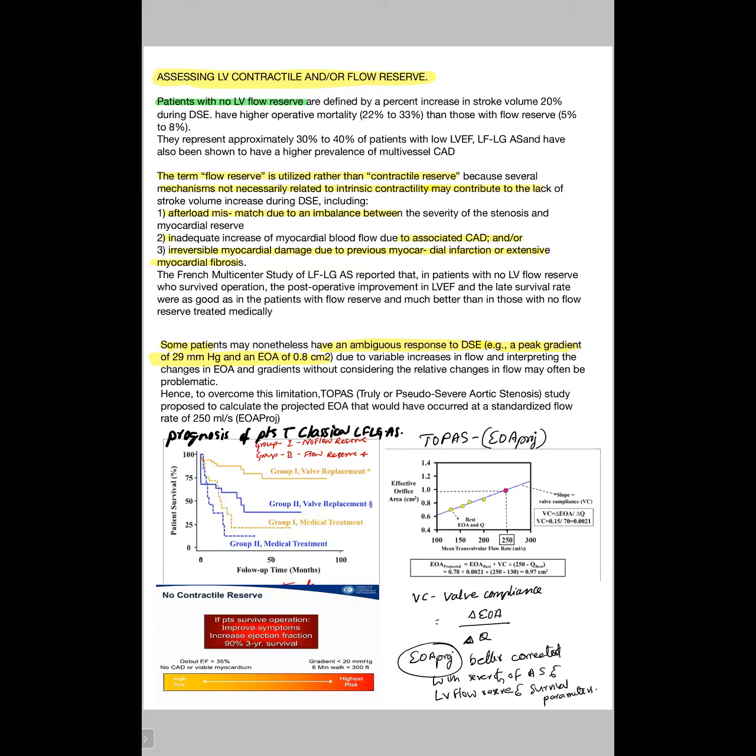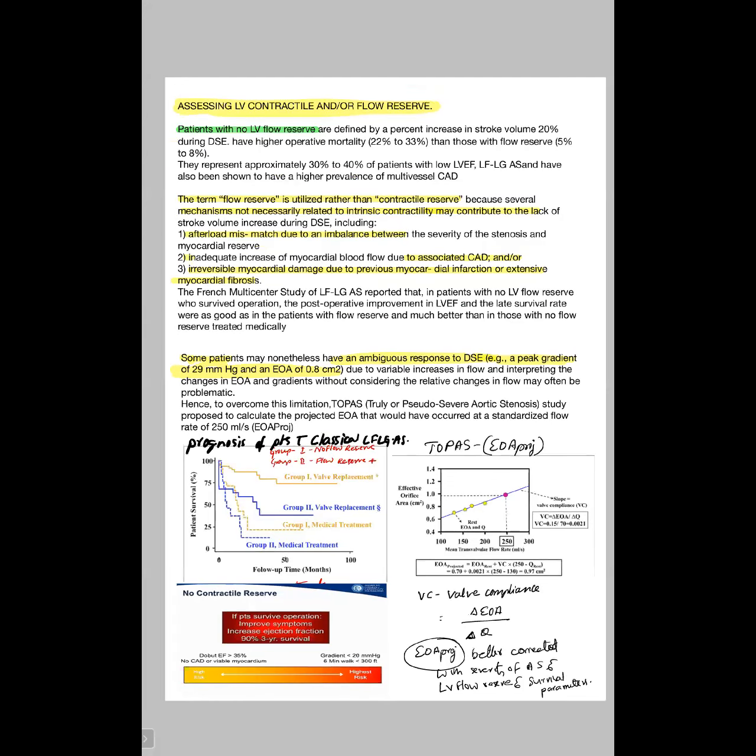That is the current consensus. But if you take less than 1, then your specificity will increase and sensitivity will drop. Some studies have taken 1 and some studies have taken 1.2. But what is in the guidelines? The guidelines say 1.2. Generally, in all the flowcharts where projected AVA is used, AVA projected less than 1.2 is severe.